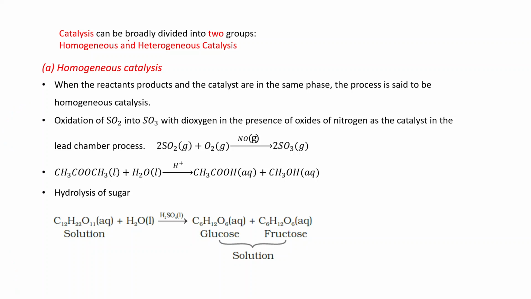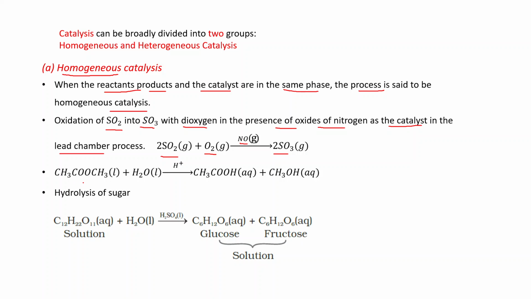Catalysis can be broadly divided into two groups, homogeneous and heterogeneous catalysis. First come to homogeneous. When reactants, products and the catalyst, three things, are in the same phase, the process is said to be homogeneous catalysis. Like oxidation of SO2 into SO3 with dioxygen in the presence of oxides of nitrogen as the catalyst in the lead chamber process. See, this SO2, O2, NO and SO3 all are in gaseous phase.